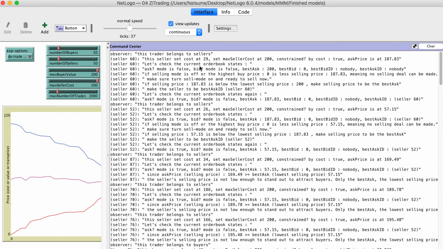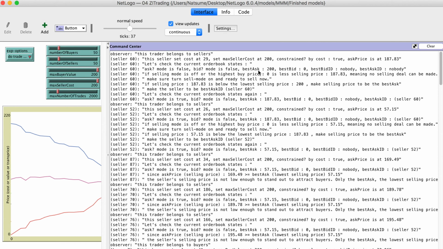The trader's book is very simple. We will have several things to write about. In the order book, we write, can we sell? The selling mode, is it on or off? Actually, it's off at the moment, so we can't sell. If it is a buyer, can the buyer buy? The buying mode is off, cannot buy.